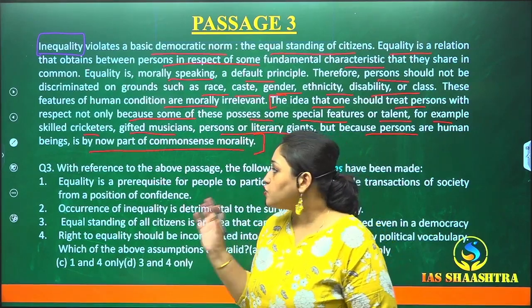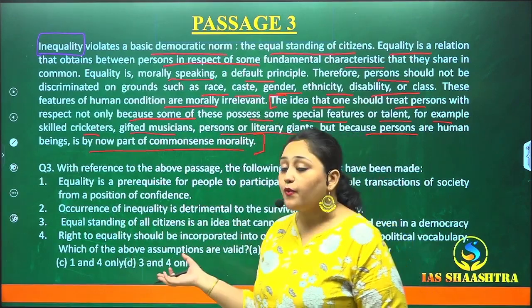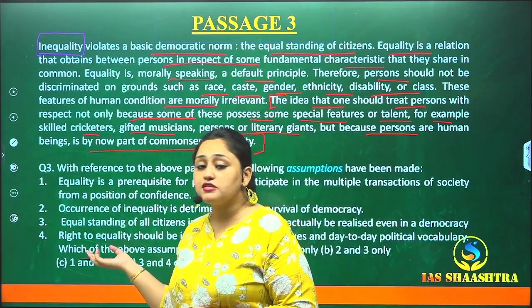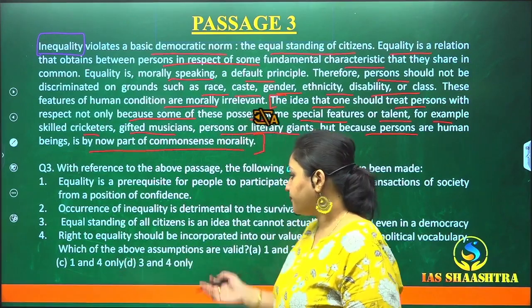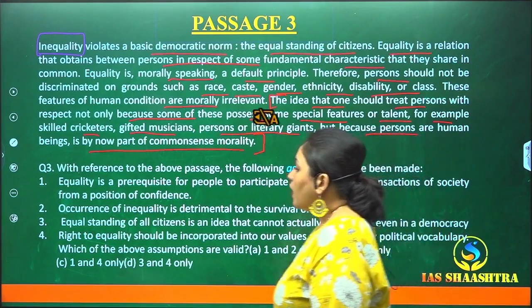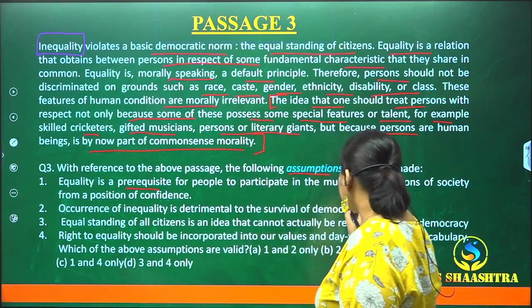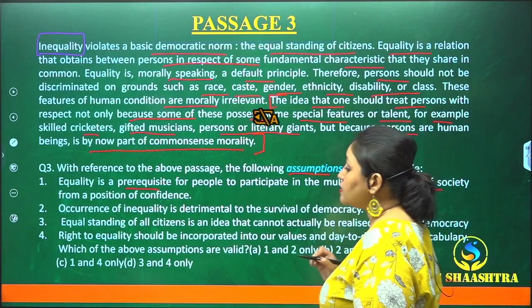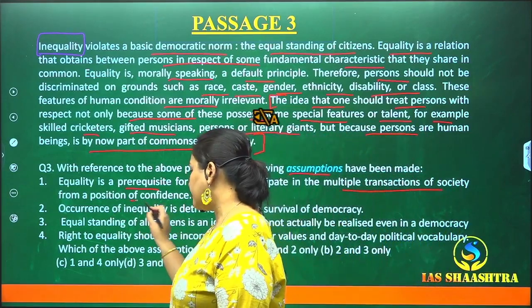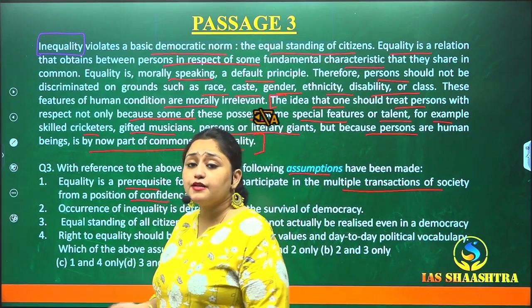Okay? So on the basis of this understanding of our passage, let's see which of the assumptions goes with our understanding. We have to find the right assumption. Equality is a prerequisite for people to participate in the multiple transactions of society from a position of confidence. Of course, equality is a prerequisite.